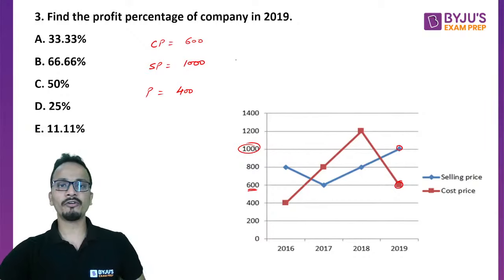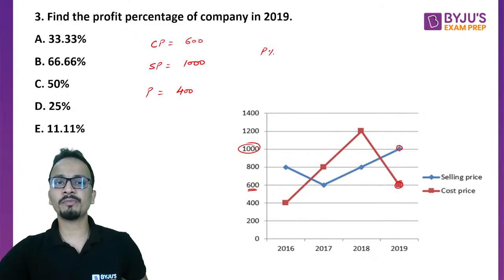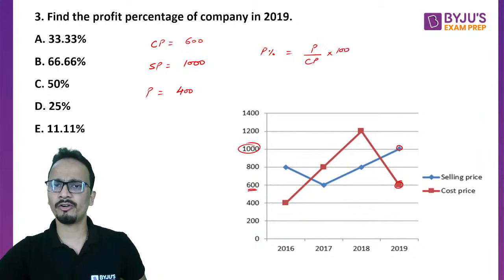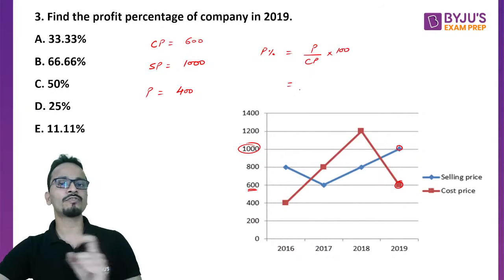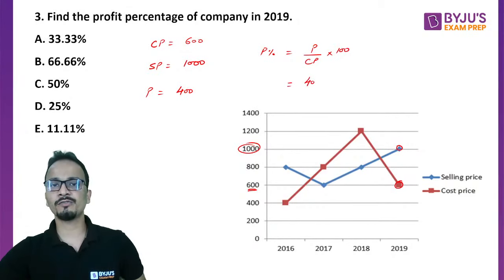So profit is 400. Now, how do we define profit percentage? Profit percentage is defined as profit over the cost price multiplied by 100. So profit percentage is profit as a percentage of cost price. Profit here is 400, cost price is 600, multiplied by 100.